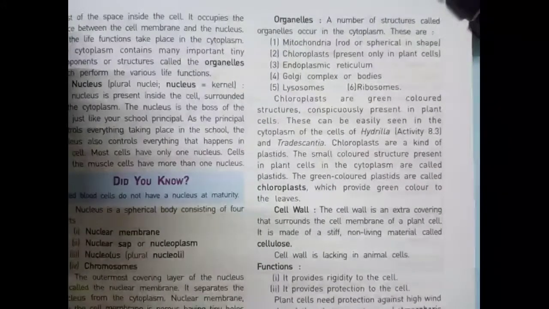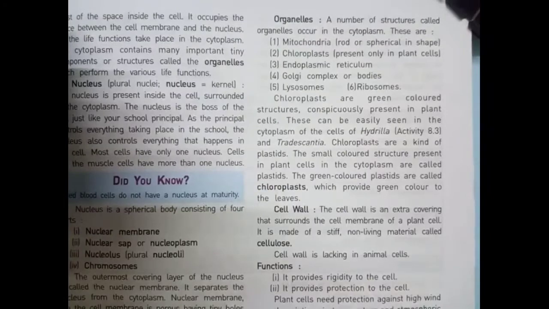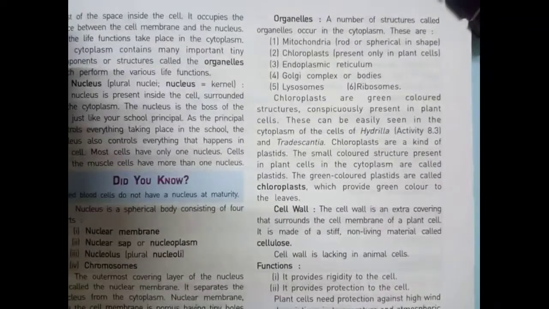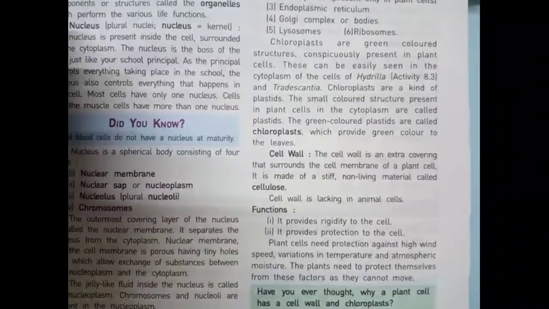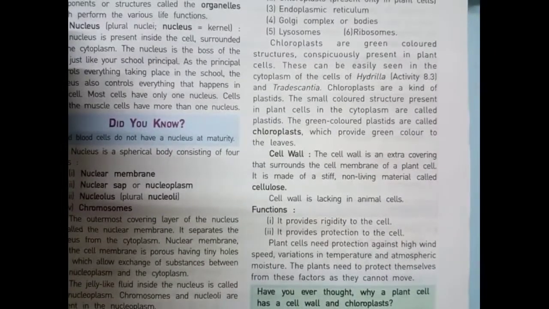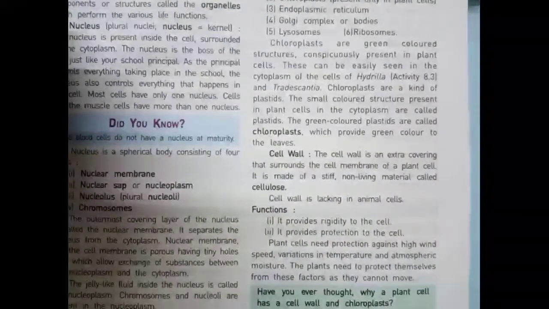Next one, the cell wall. The cell wall is an extra covering that surrounds the cell membrane of a plant cell. It is made of a non-living material called cellulose. Functions of the cell wall are: it provides rigidity to the cell, and it provides protection to the cell. Plant cells need protection against high wind speed, variations in temperature and atmospheric moisture.